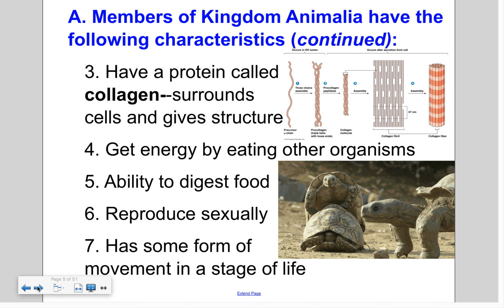Animals get energy by eating other organisms. They have the ability to digest food. They reproduce sexually, and they have some form of movement in their stage of life. Maybe it's just in the juvenile stage, and then when they're adults, they become immobile, like sponges. Sponges are considered animals, and in their immature stage or young stage, they can move, and then they become attached to a substrate as they become adults.